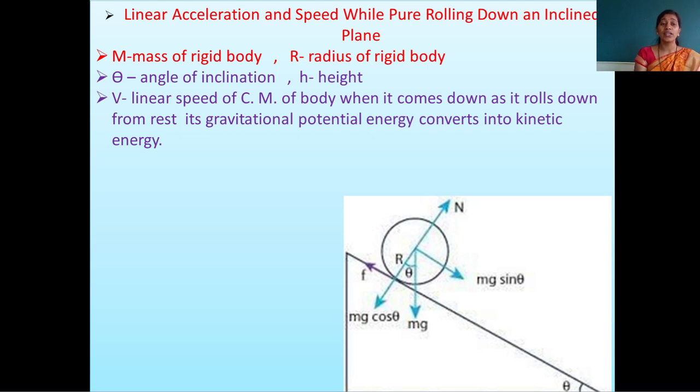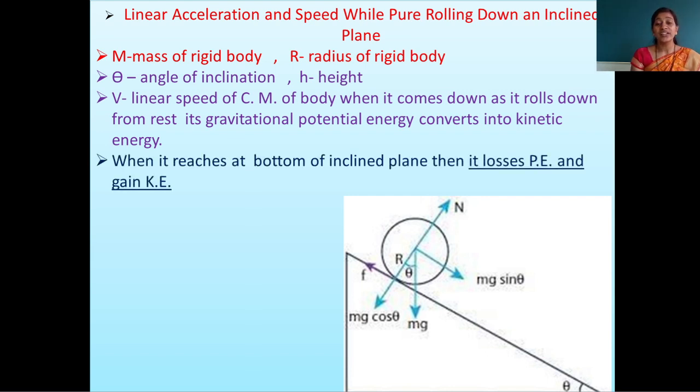v is the linear speed of the center of mass of the body. When the body rolls down, it starts at rest, and in this case its gravitational potential energy decreases and it is converted into kinetic energy. Now here we can see in which energy there are changes. First of all, the body is on the inclined plane, present at rest.